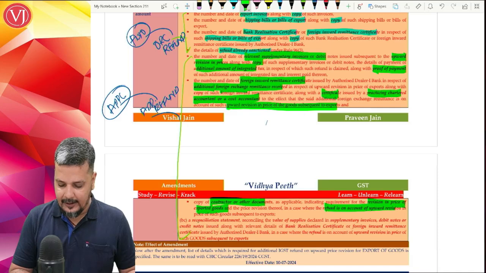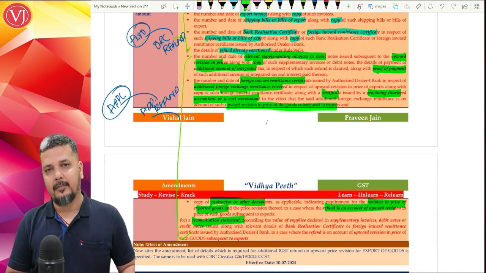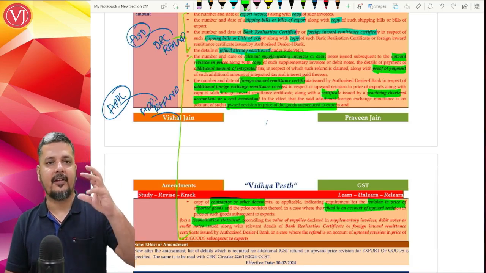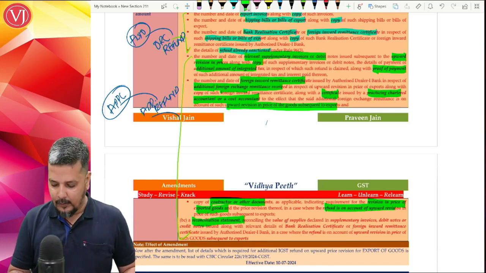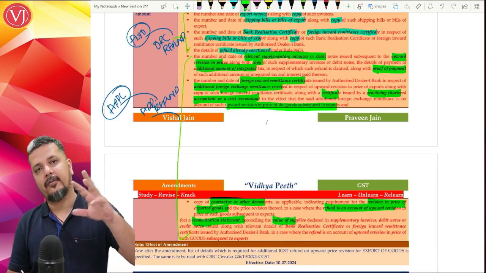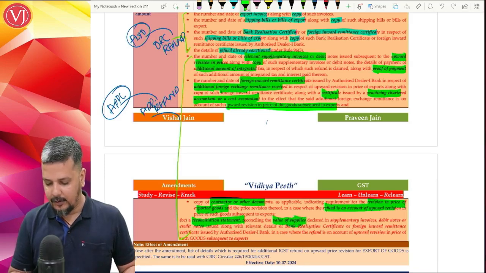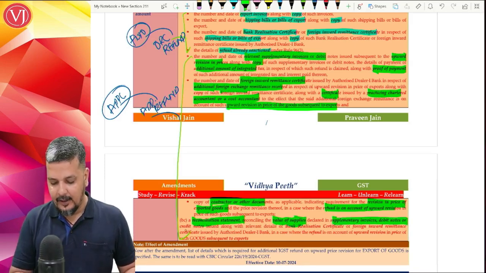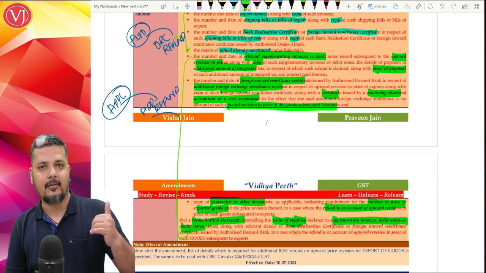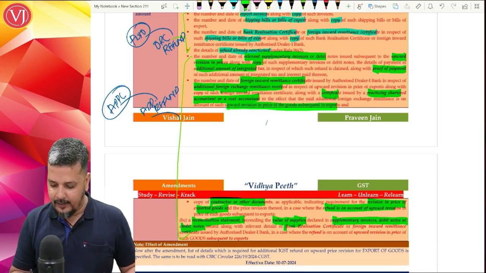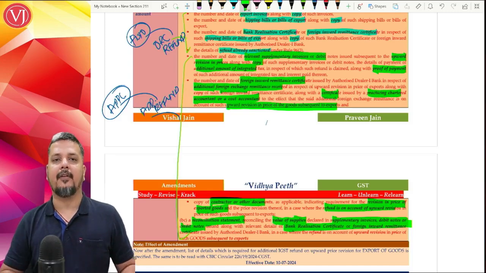Also, I need to give a reconciliation statement that this transaction initially was for 1 crore, and now it is increased to 1.1 crore. So I have to give the copy of the original invoices and supplementary invoices. If at all there were some discounts or credit notes, that I also give, along with matching it with what I have received and what I have charged.